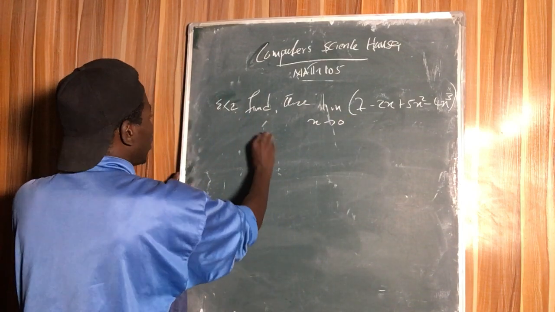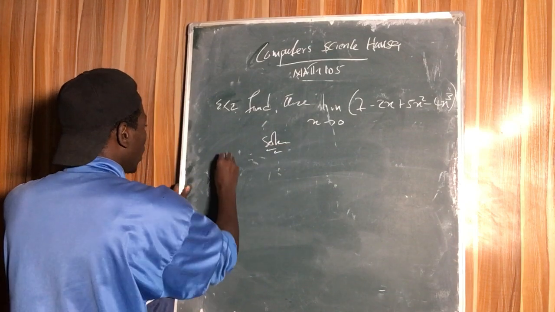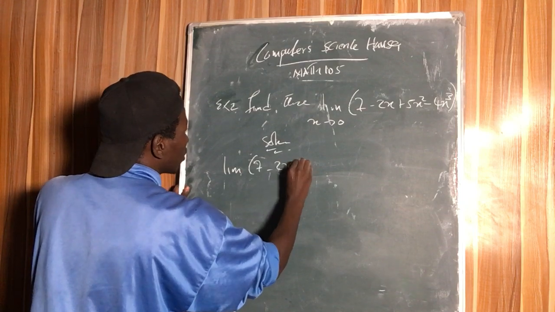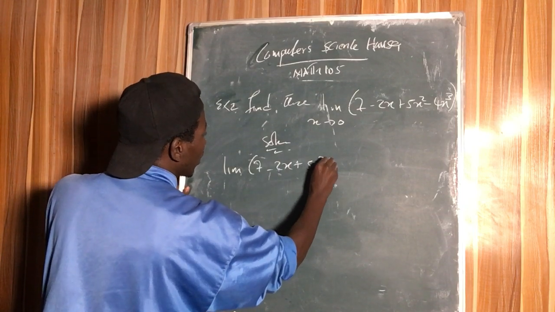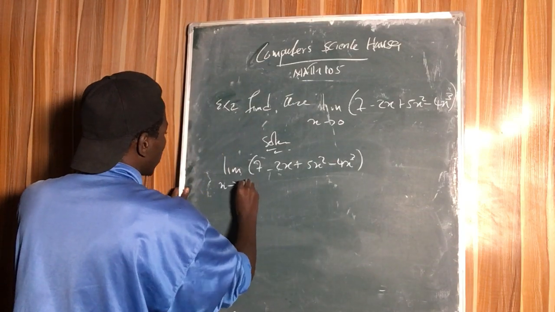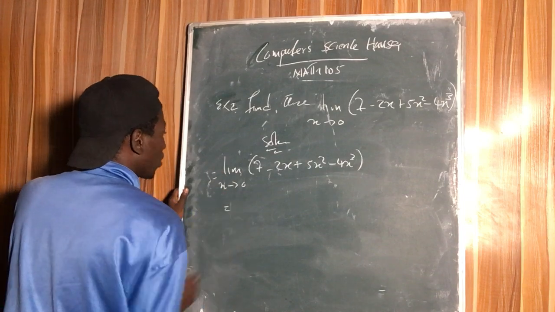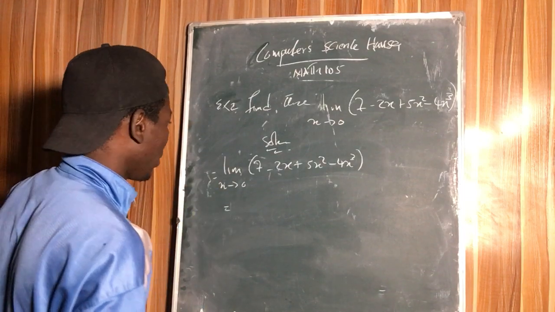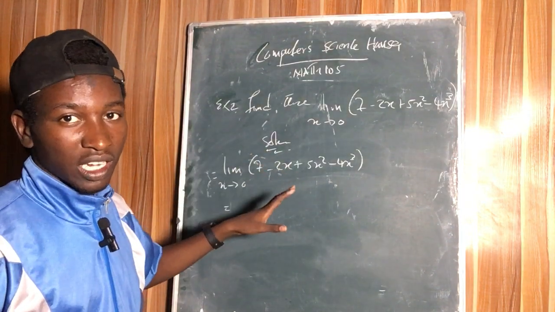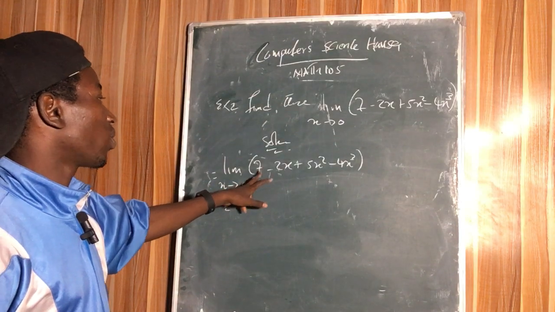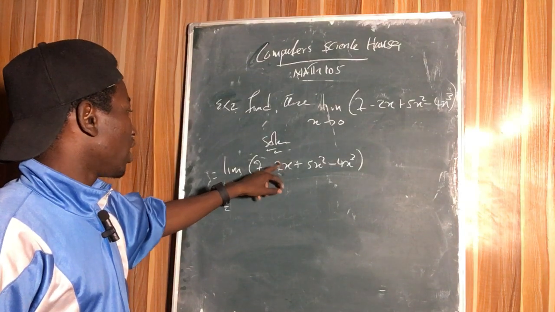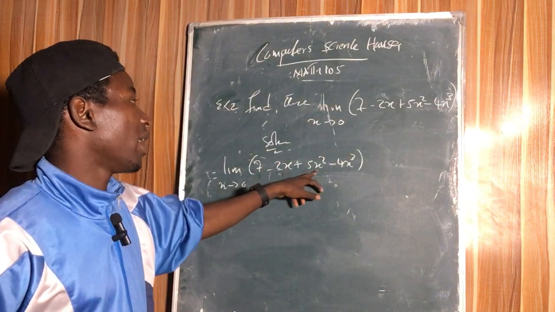So that's that, which is the solution. The limit of this function 7 minus 2x plus 5x squared minus 4x cubed as x tends to 0 is equal to, as we discussed those rules of limit, we will take each term one by one and apply the rules of limit to it. Now this is a constant. We know that the limit of a constant is the constant. This is what? It is the product of a constant and a function. This one too, and this one.